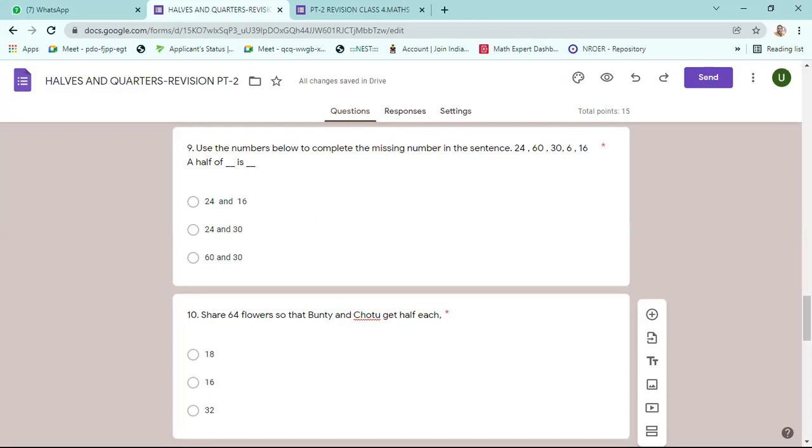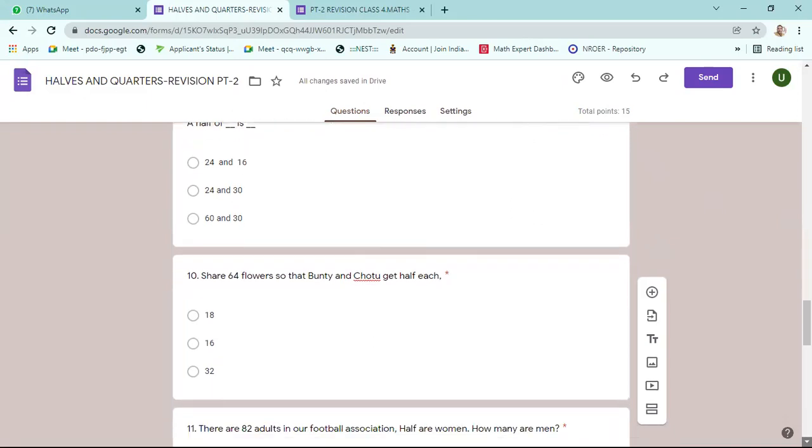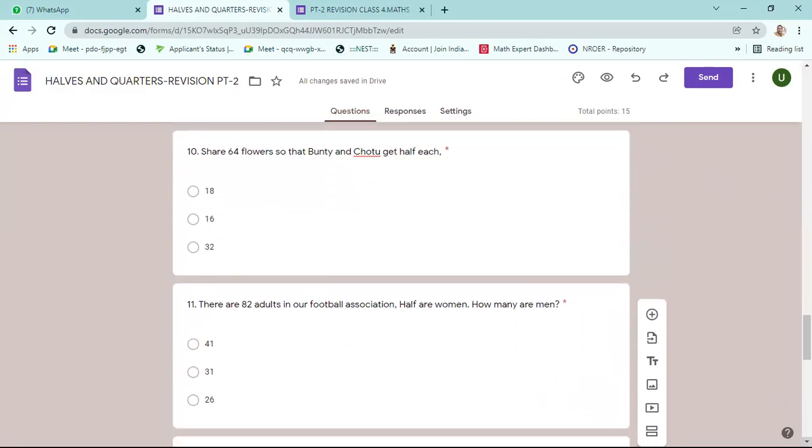64 dividing into 2 parts. 64 divided by 2. Half each means you have to make 2 equal parts. Half of them. Sir, 10th one answer. 32. Half of 64. You have to try. Don't ask the answer. It's a revision class. You have to do. If you are not getting, then you have to ask me.